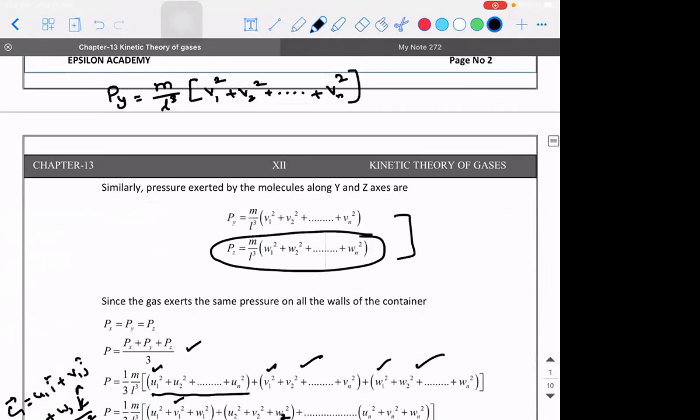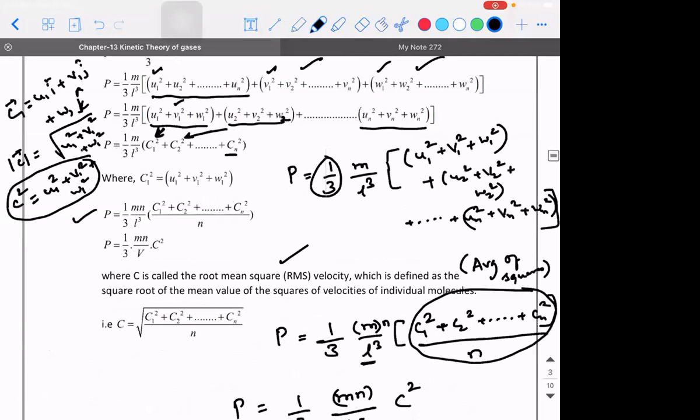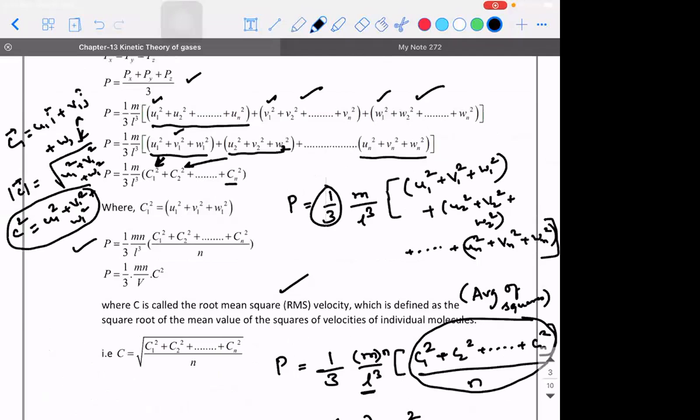Okay. Now comes an important question. If I write U1 square plus V1 square plus W1 square as C1 square, then U2 square plus V2 square plus W2 square is nothing but C2 square, plus so on till Un square plus Vn square plus Wn square is nothing but Cn square. Correct?